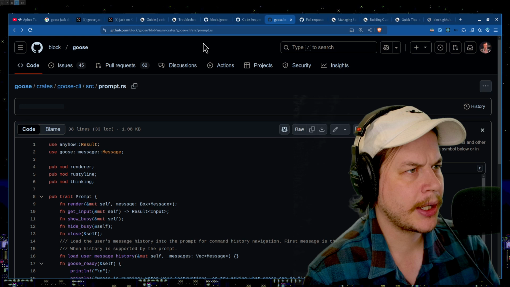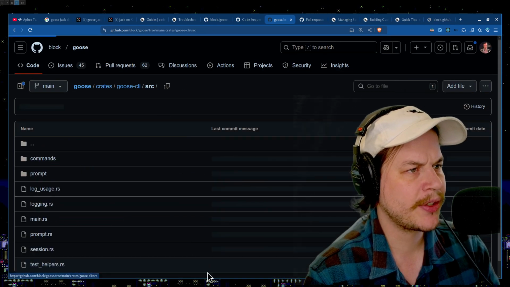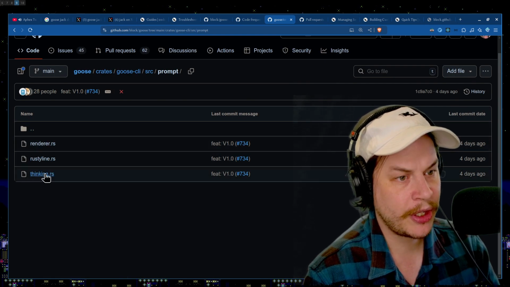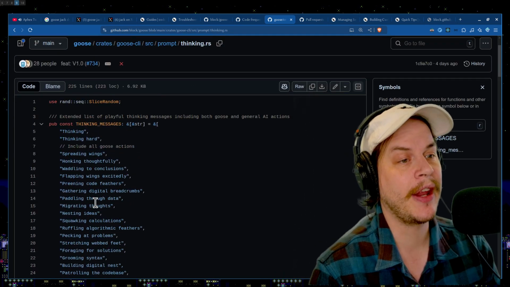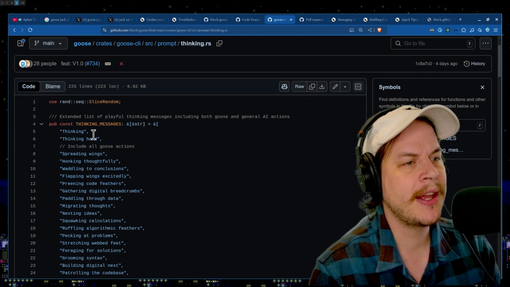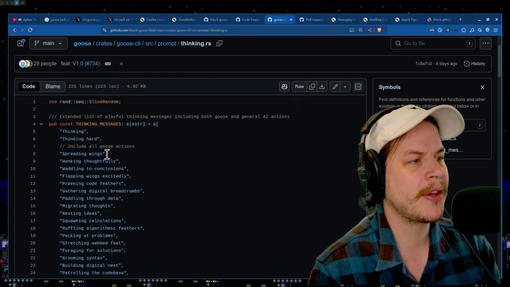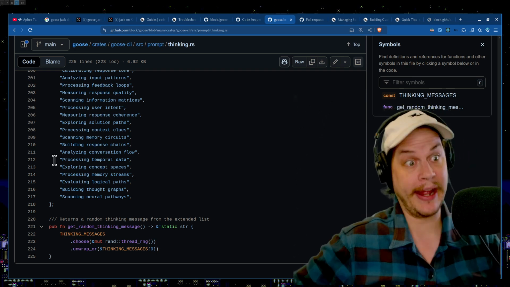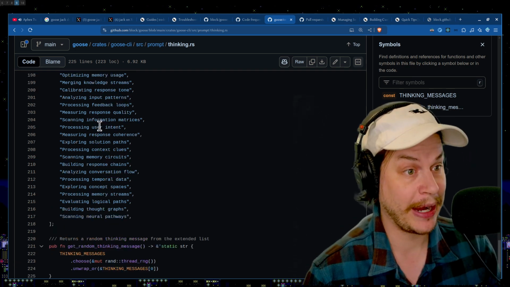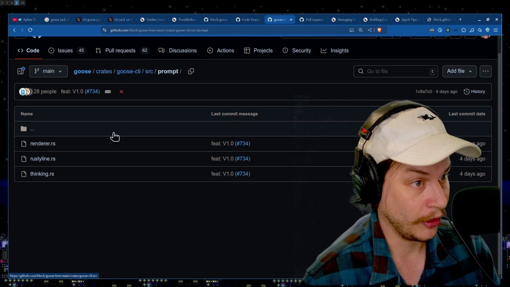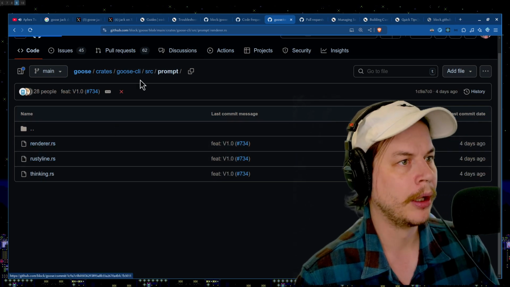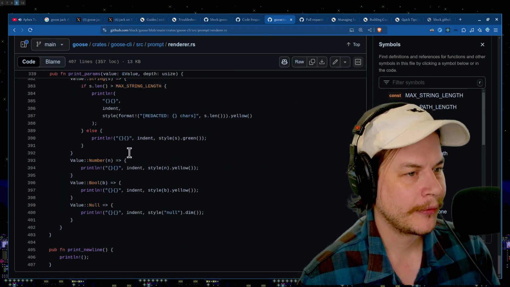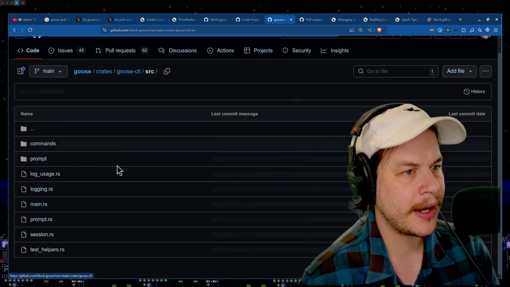Let's go back to the source here and see if there's anything else interesting on the Rust side. Here's deeper inside prompt. Here's thinking.rs. That's a fun file name. Whoa, what is this? Thinking messages. Extended list of playful thinking messages. Okay, great. This is a hard-coded list of messages. Wow, really, really advanced stuff here. This is important, good Rust here. Get random thinking message. That's what thinking is. It's just a hard-coded list. Not cool. What is render? See, this is nothing. Okay, prompt isn't that interesting.